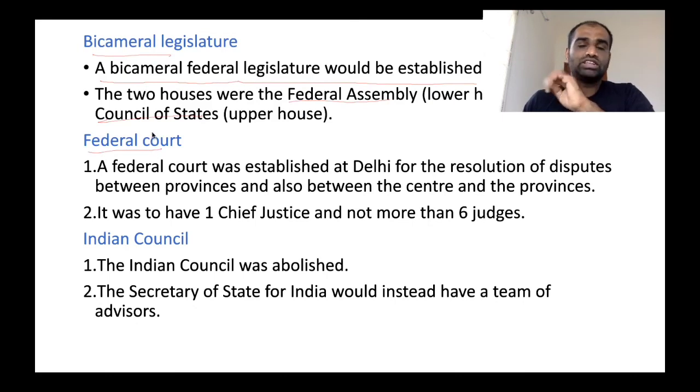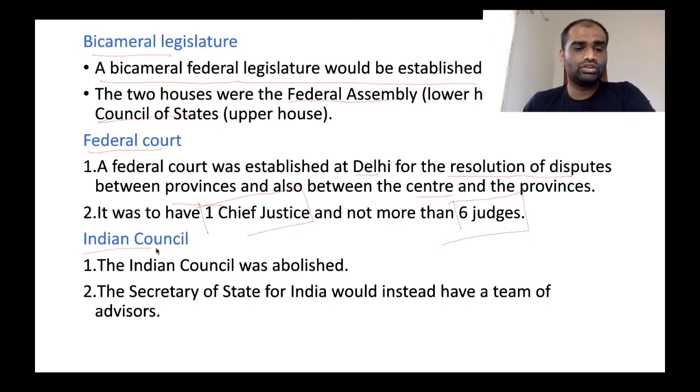Now, a Federal Court was established for the first time. Now, this Federal Court was established in Delhi for the resolution of disputes between provinces as well as between center and provinces. Okay. So, for the very first time, a Federal Court was established in Delhi. It should have one Chief Justice and not more than 6 judges.